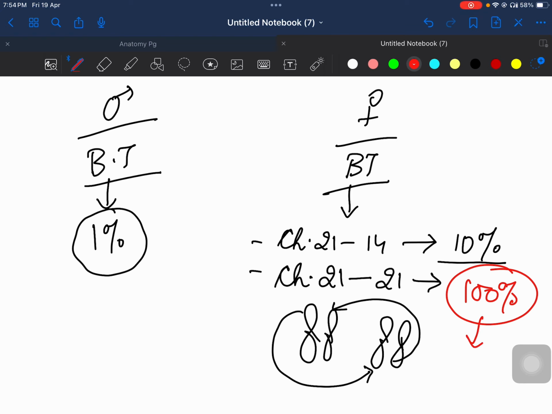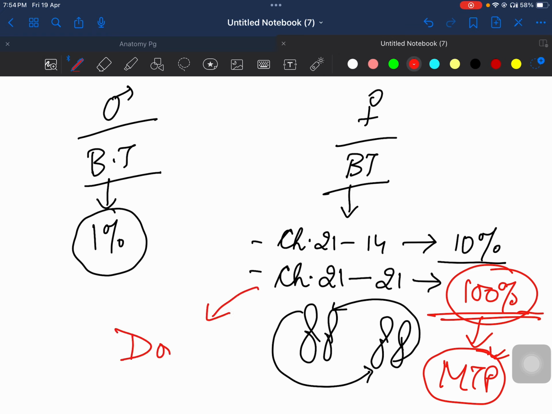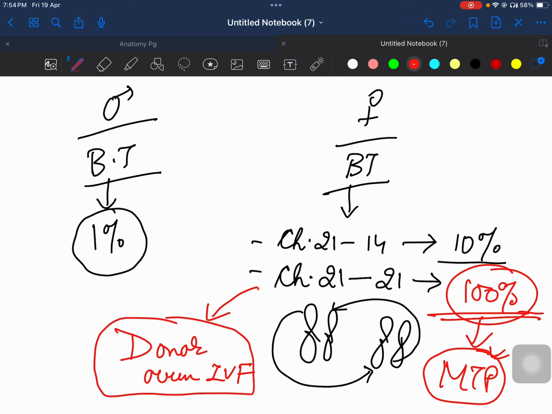This means it warrants an MTP, मतलब मेडिकल टर्मिनेशन ऑफ प्रेगनेंसी कराना पड़ेगा. एंड ऐसे इंडिविजुअल में every time every baby will have Down syndrome, so they have to go for either donor ovum IVF, इसका मतलब दूसरे किसी का ओवम लेके IVF करना पड़ेगा,